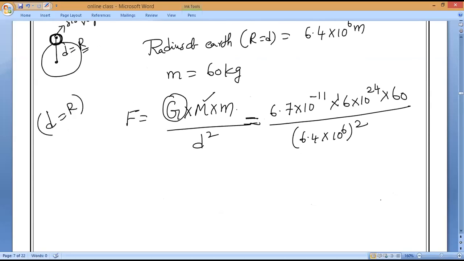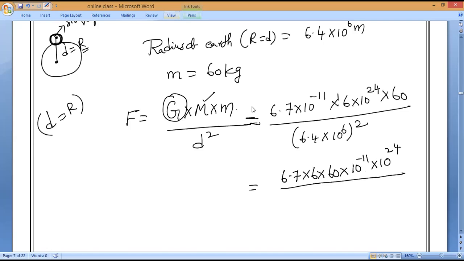Till here, any doubt? Anybody can ask me. So now 6.7 into 6 into 60, into 10 power minus 11 into 10 power 24, divided by, down what will come?